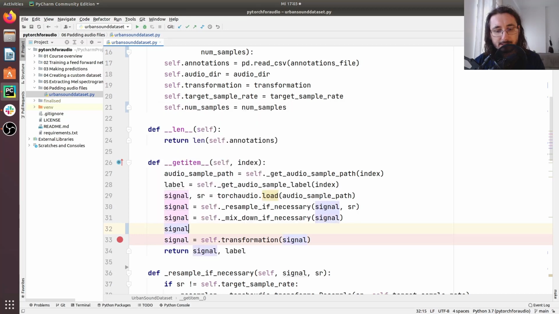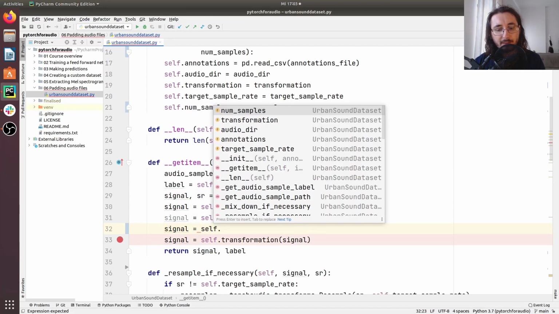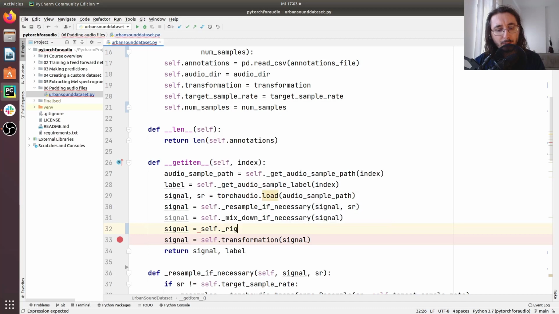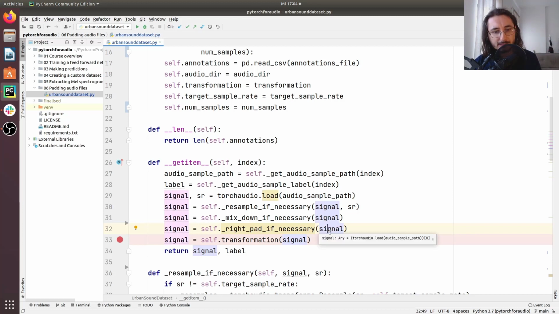So let's write this right now. We'll do a self.right pad. I'm creating a new private method that we'll implement later on. So right pad if necessary, and I'll pass in the signal. If we have to actually right pad, in other words, we have a number of samples in the signal that's less than those expected, then we apply right padding and we return the signal.